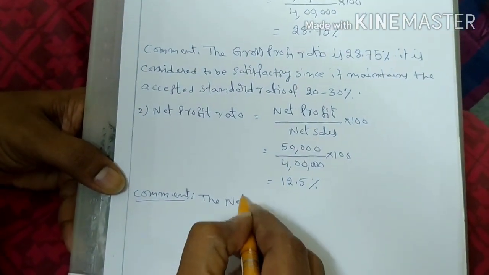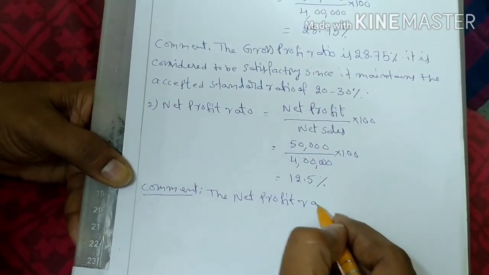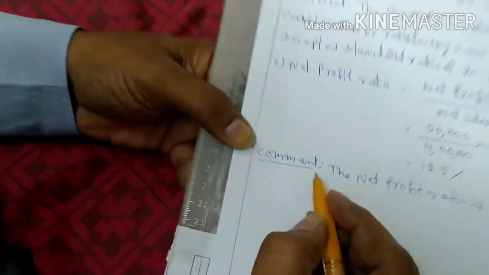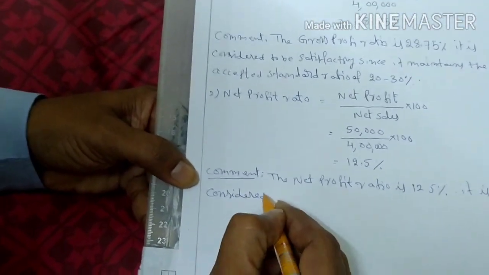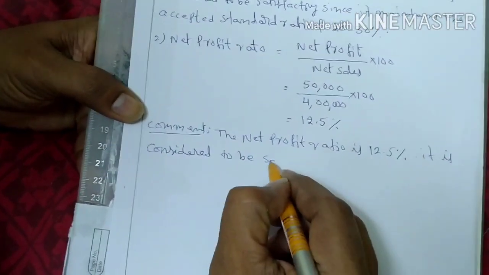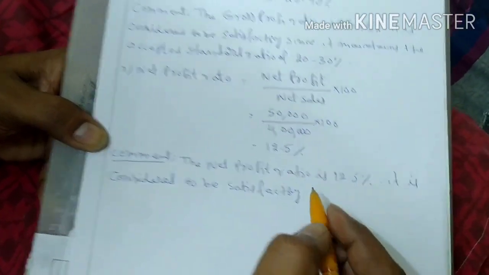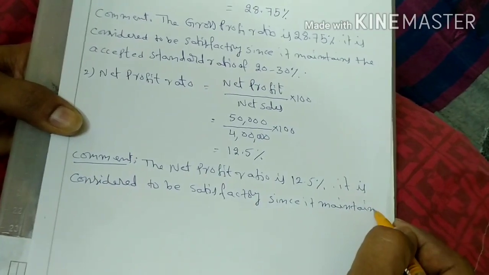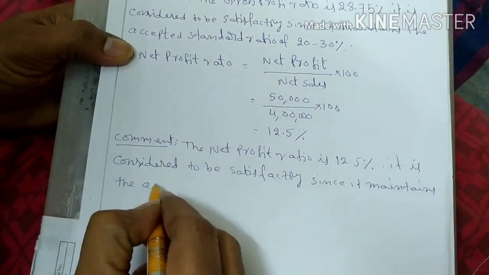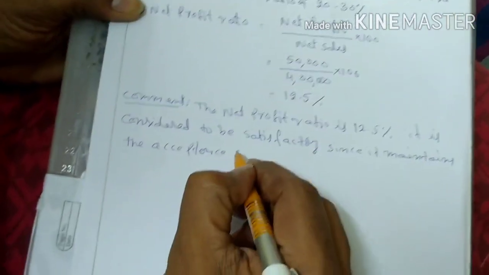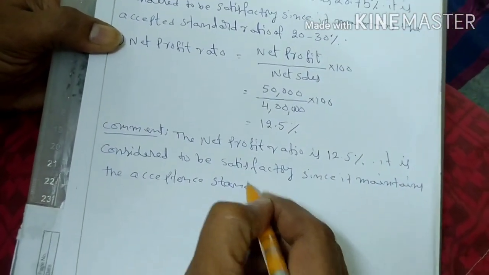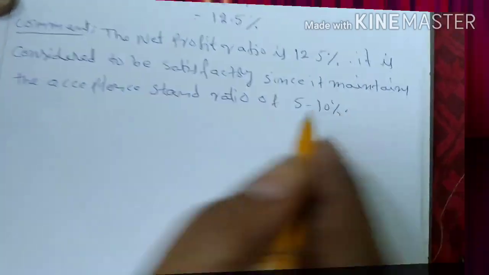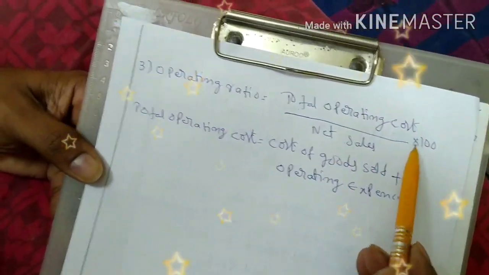The net profit ratio is 12.5%. It is considered to be satisfactory since it maintains the acceptance standard ratio of 5 to 10%. Operating ratio: total operating cost by net sales into 100.